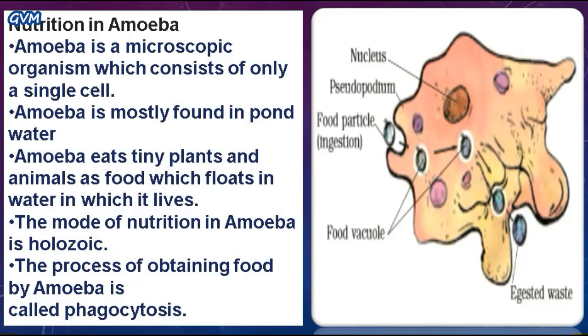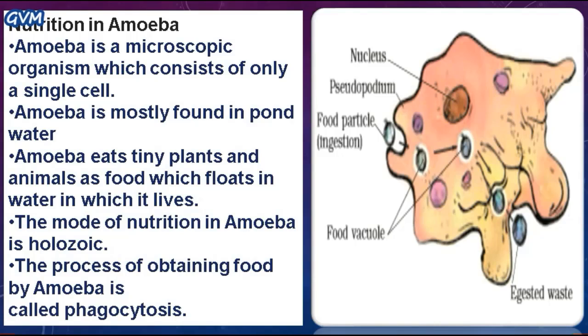Students, now the question is, what is the holozoic mode of nutrition? Students, the holozoic mode of nutrition is a method of nutrition which involves the ingestion of complex organic substances that may be in the solid or the liquid state.